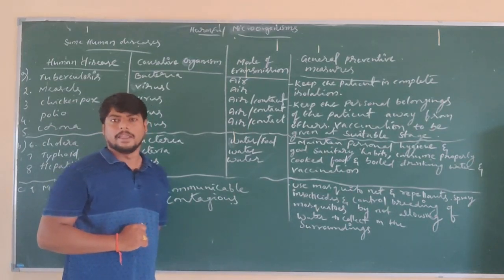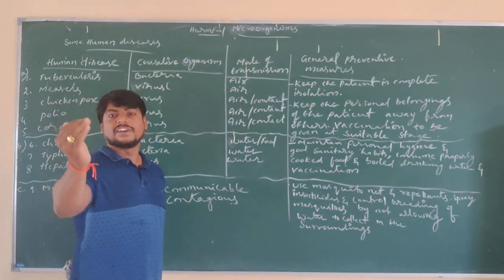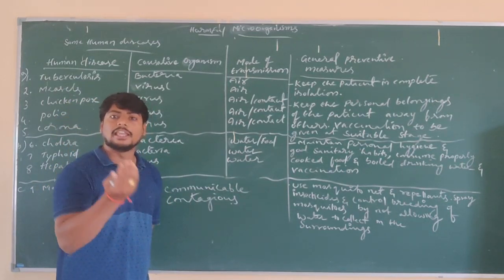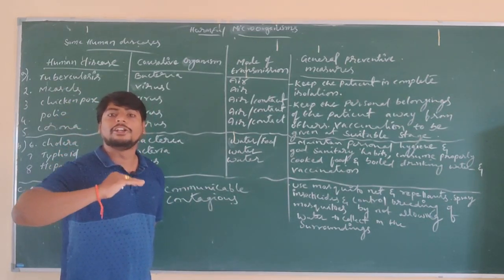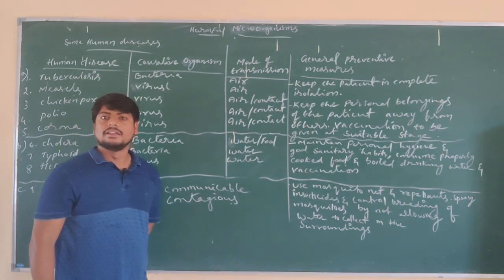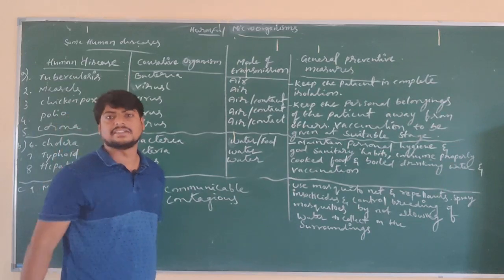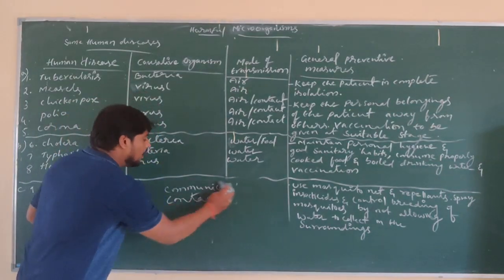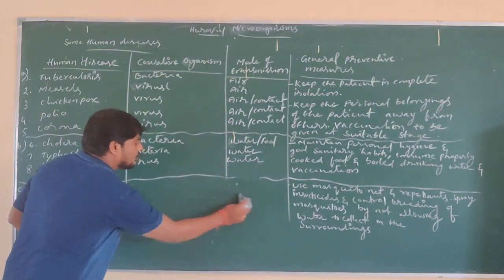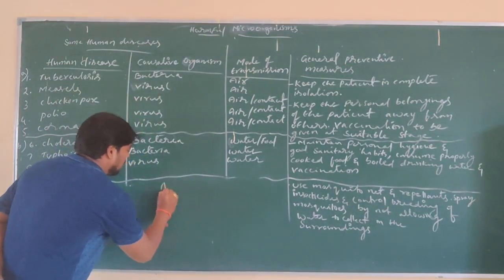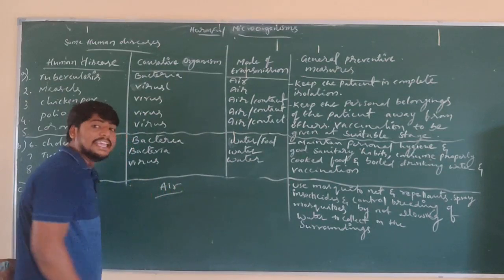See here, without transferring to a healthy person, the disease does not cause any effect to our body. For the transfer of disease from an infected person to a healthy person, there are different methods. What are the different methods by which disease can transfer? Communicable diseases can be transferred by means of air.